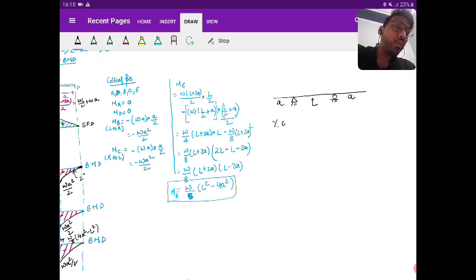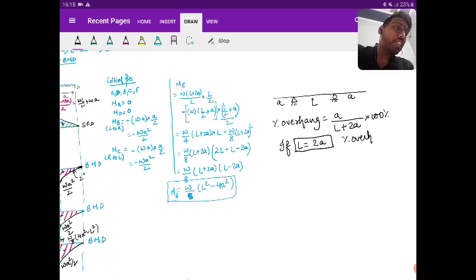So percent overhang, what am I going to write? a upon L plus 2a, yes or no? And this multiplied by 100%. So let's say that if L is equal to 2a, what is percent overhang?